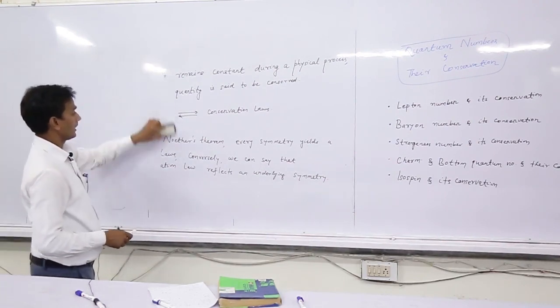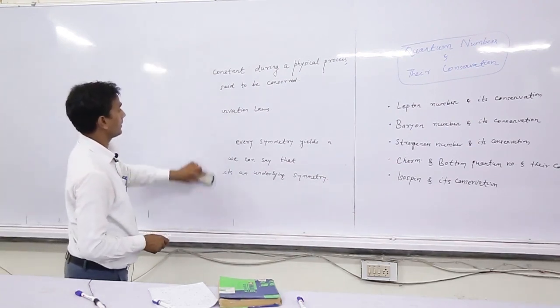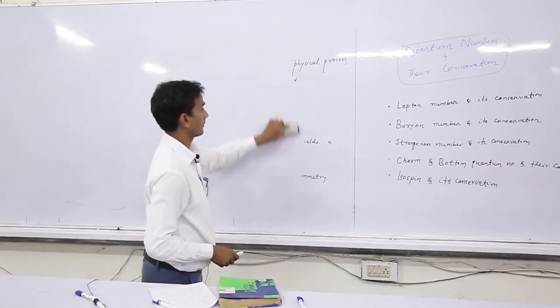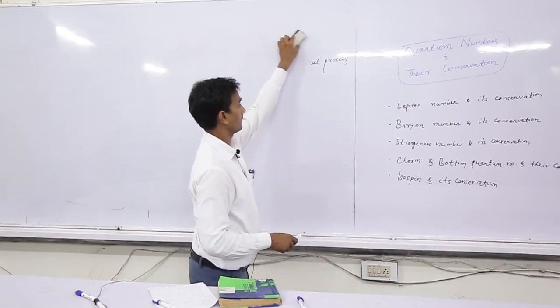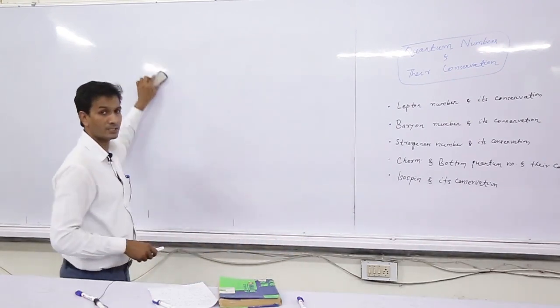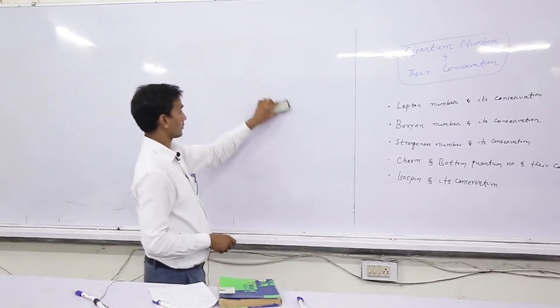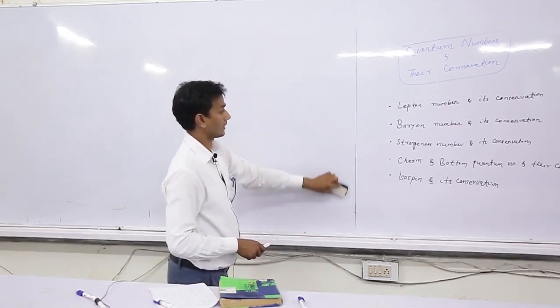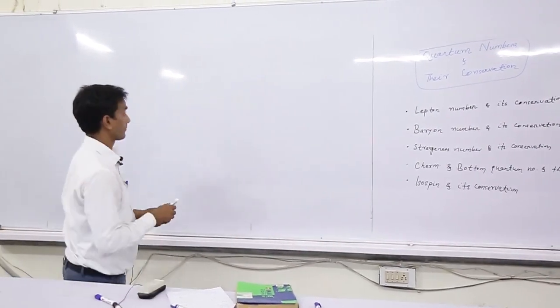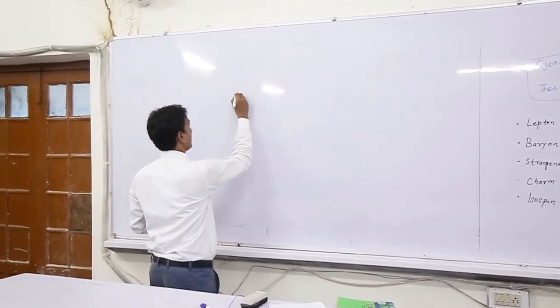By the name lepton number, we mean that it is only valid for leptons. We know from the elementary particles that there are 6 types of leptons, and also there are 6 types of antileptons.